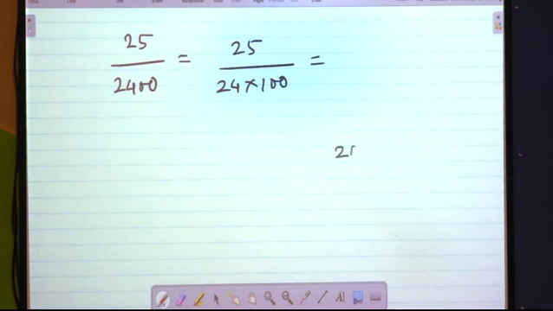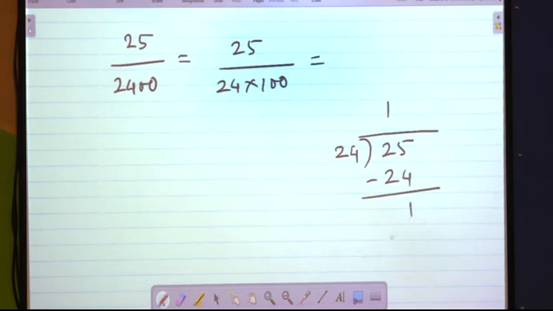Same procedure as we have done for the previous ones. 24 divides 25, 24 ones are 24, 1 remaining. I can proceed further, not a problem, but I will stop here.